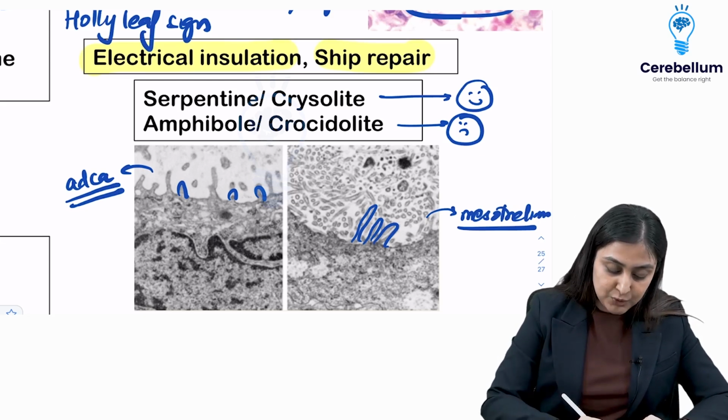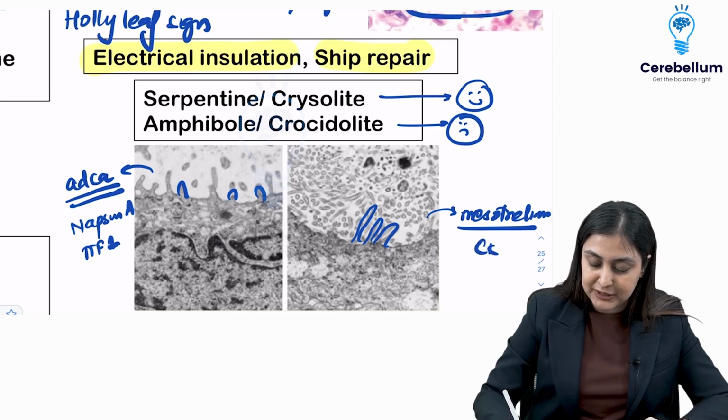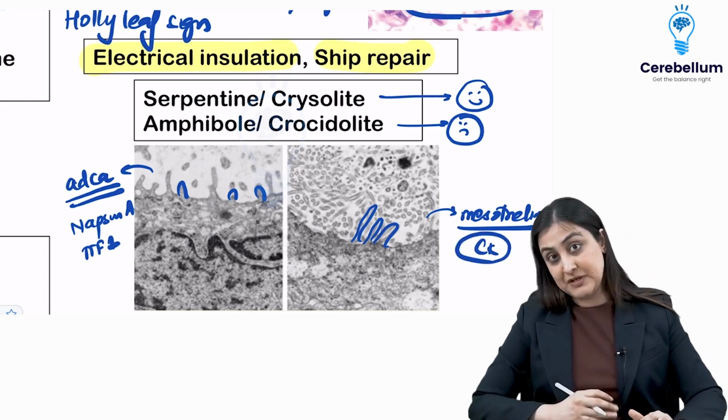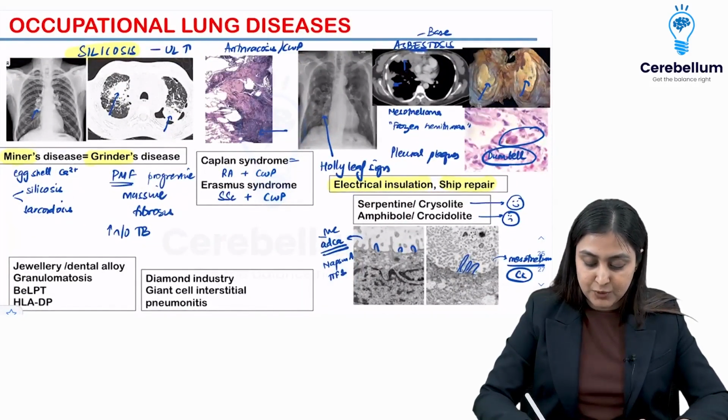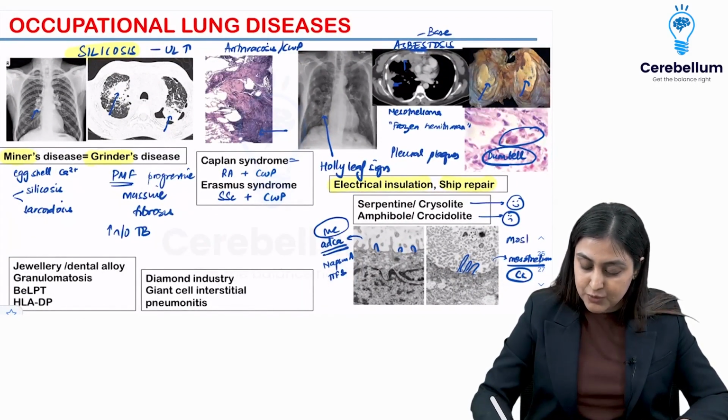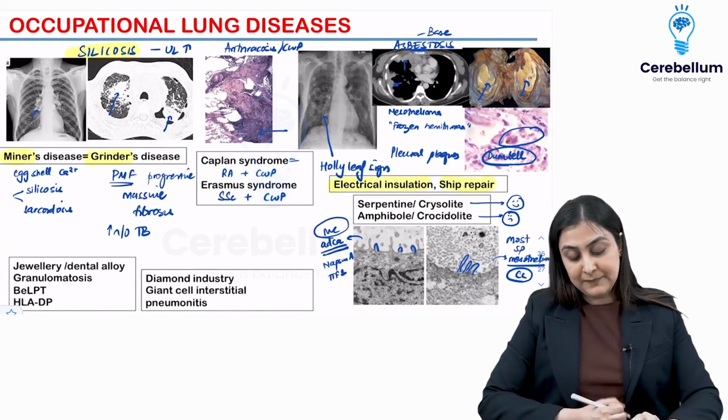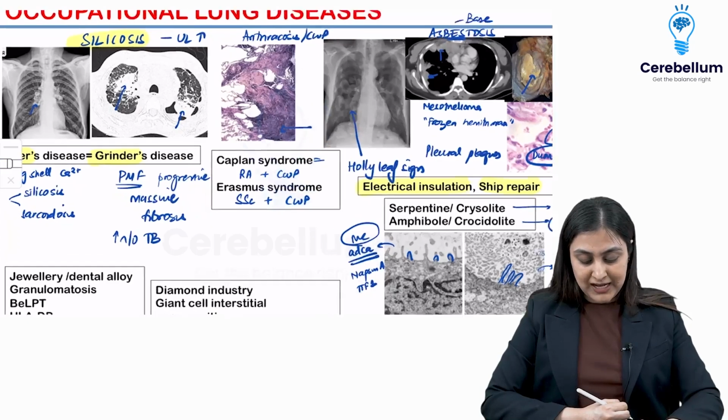Apart from that, there are immunohistochemistry markers. So you will see napsin A and TTF1 positivity, whereas cytokeratin would be positive in mesothelioma. Alright, so this is how you distinguish. Remember, adenocarcinoma is the most common, mesothelioma is the most specific. Okay, just two extra edge ILDs for you.